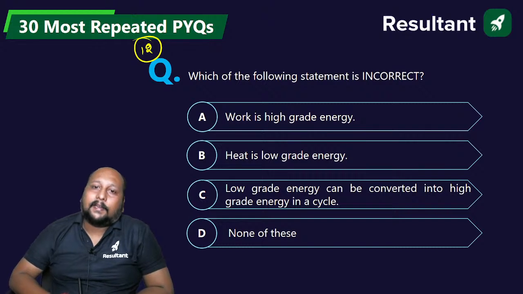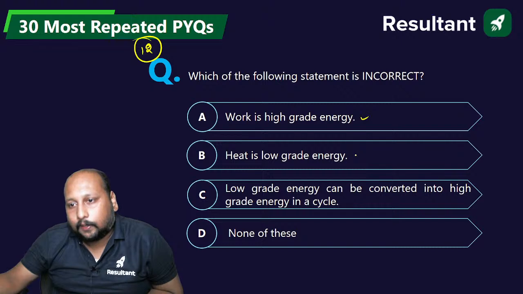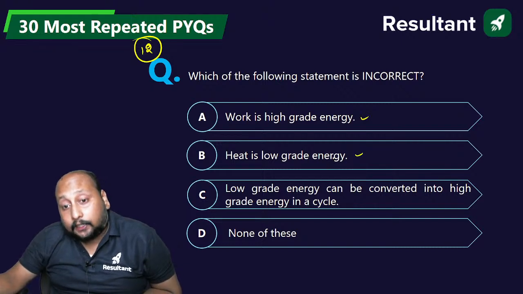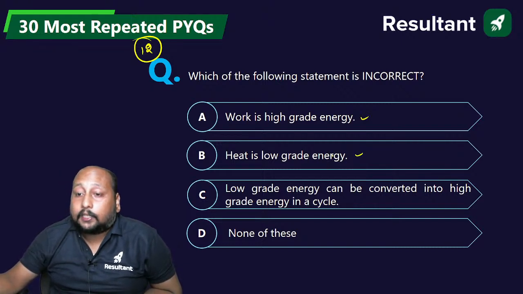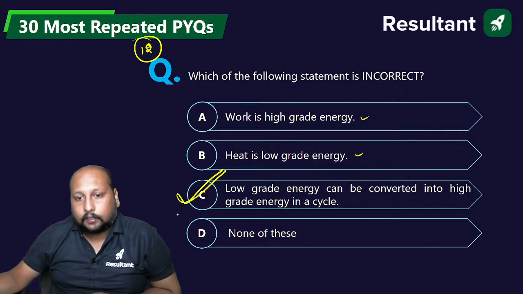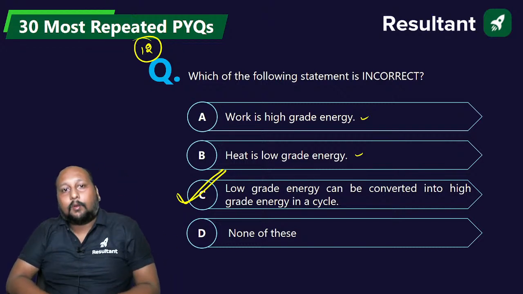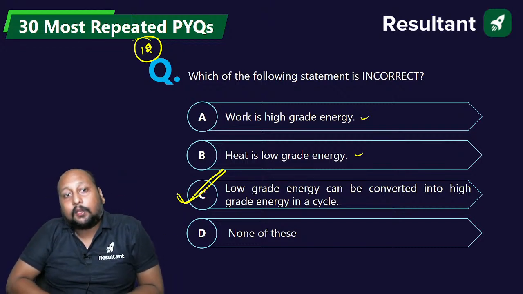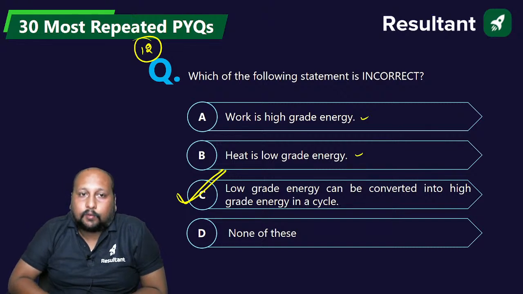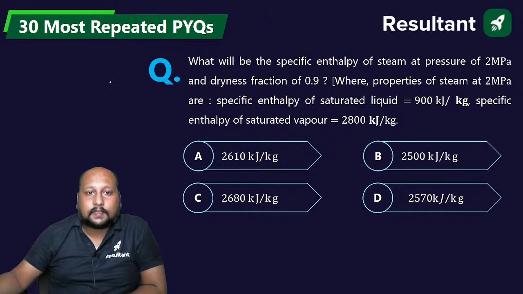Which of the following statements is incorrect? देखो यहाँ पे work is high grade energy बिल्कुल सही है, heat is a low grade बिल्कुल सही है, low grade energy can be converted into high grade energy in a cycle. This is not correct. हाई से लो पे जा सकते, लो से हाई के लिए we have to give some work input, जिसको हम लोग रेफ्रिजरेशन सिस्टम में यूज करते हैं, है ना. We are using it in a refrigeration system. चलिए option C is the correct answer. 13th question on the screen.